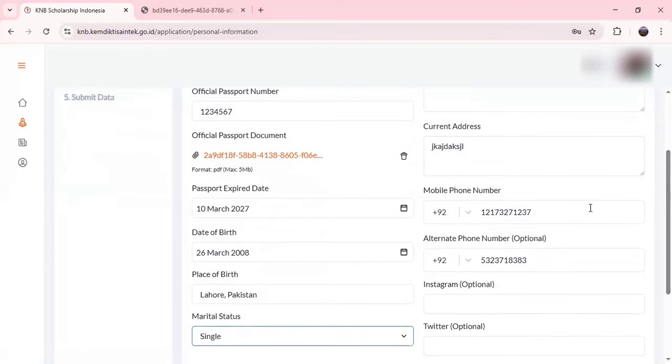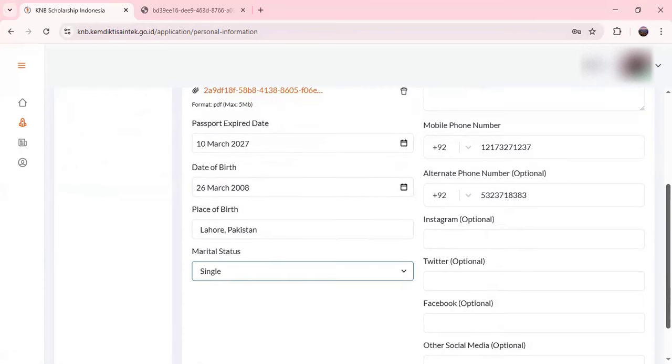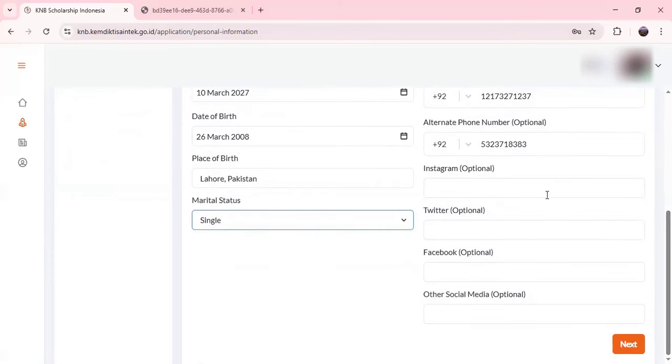I have just put in random details. And here for your mobile phone number, you will first enter your country code, and after that your number, and the same for the alternate phone number. It must not be the same, but it's optional; if you want to enter it you can, or you can just skip it. These are the social media accounts. If you want to enter them, you can, and you can also skip that.